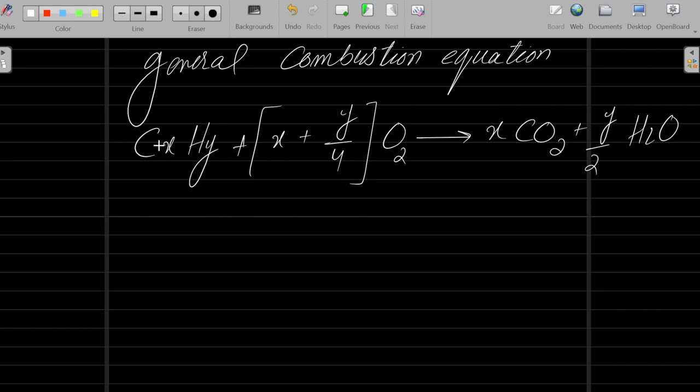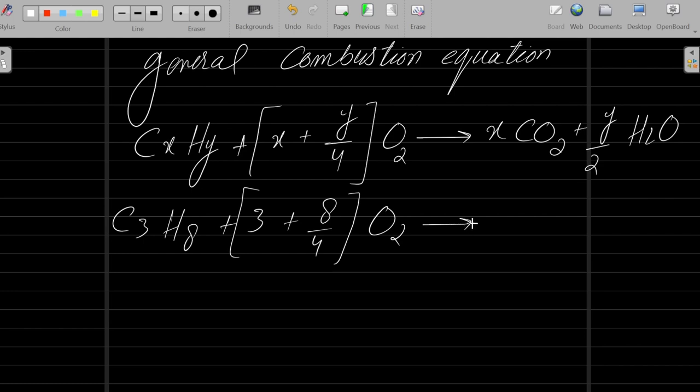So x is the number of carbon atoms. For example, if you have C3H8, instead of x you will put 3 plus 8 over 4 O2, and you will get, since carbon is 3, x means 3 CO2, and y is the number of hydrogens, 8, so you will get 8 over 2 H2O.